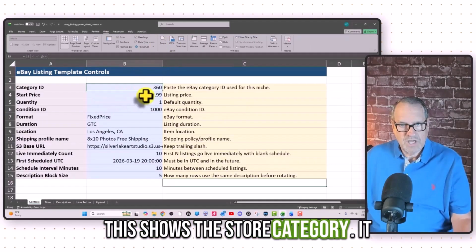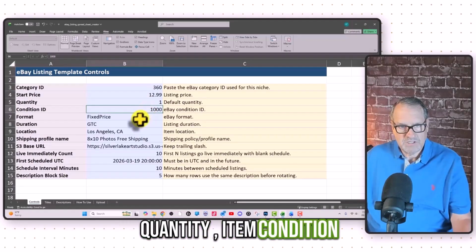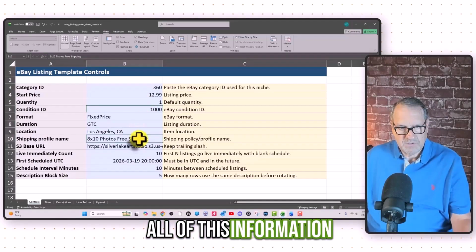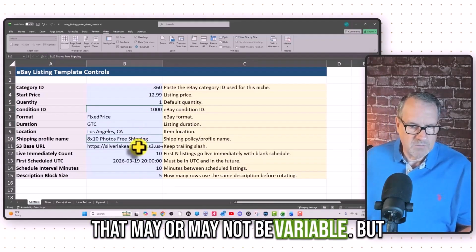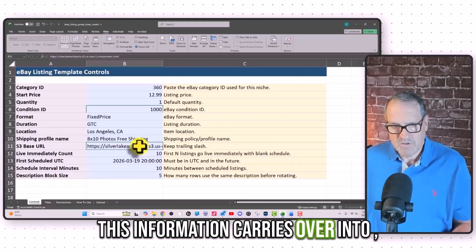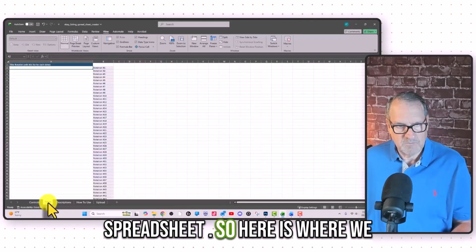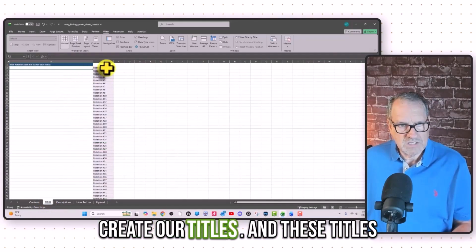This shows the store category, the starting price, the quantity, item condition, all of this information that may or may not be variable, but the point is that this information carries over into other pages on the Excel spreadsheet. So here is where we create our titles.